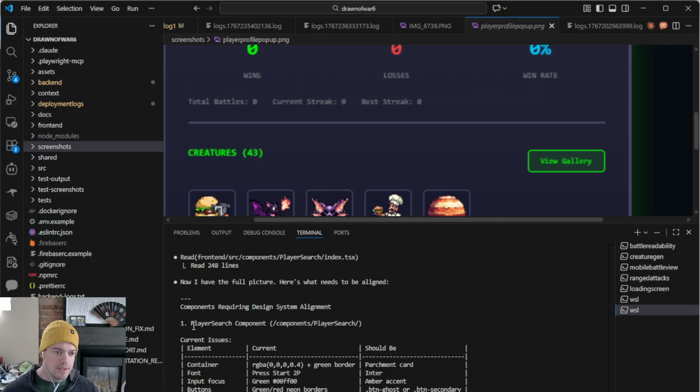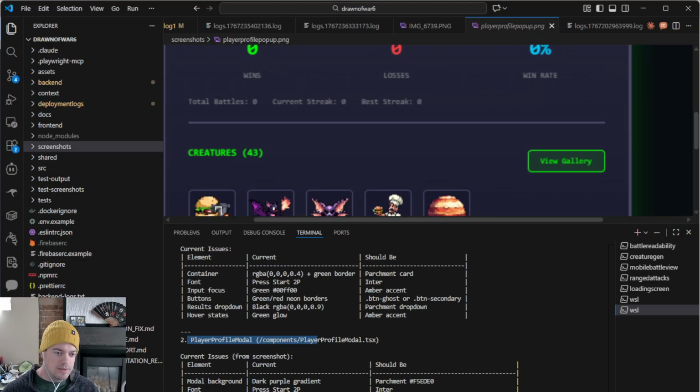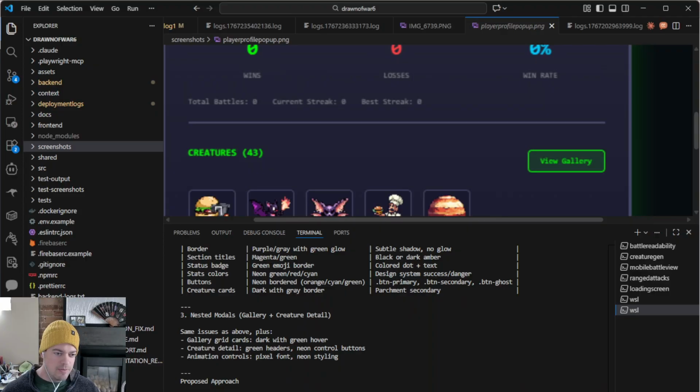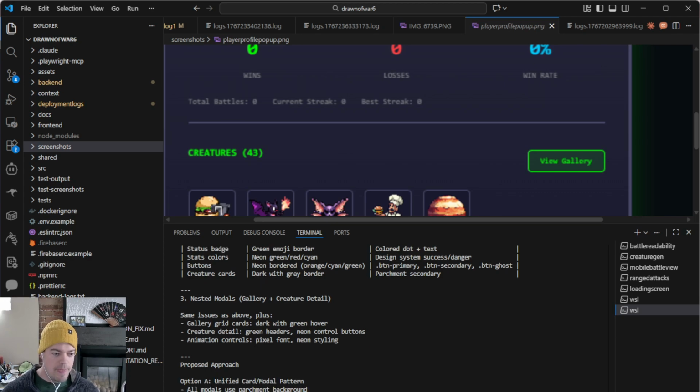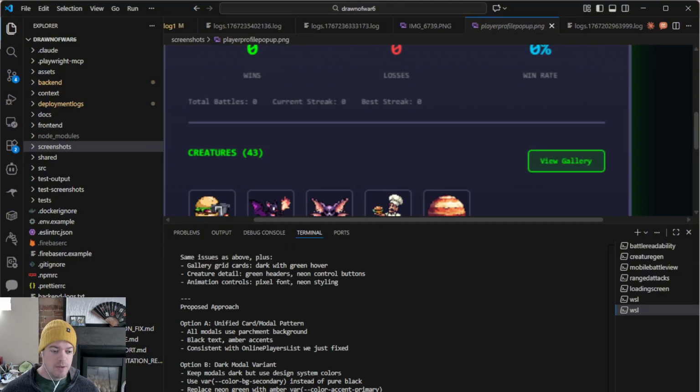Okay, so let's see. We've got player search, player file, so that's the list of players, nested modals, unified pattern. That's what we want. Okay, follow doc driven dev, use sub agents, do option A. So now it'll work again, make those updates to the whole UI stack.